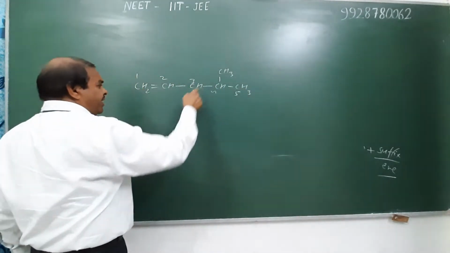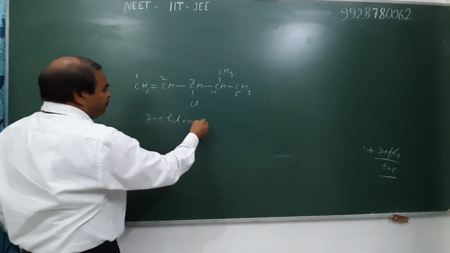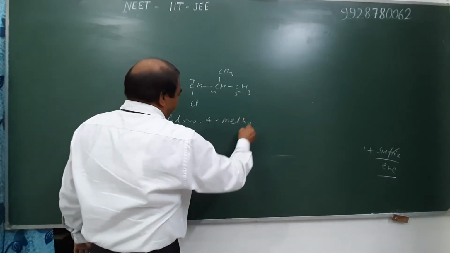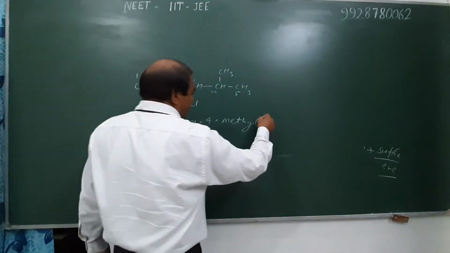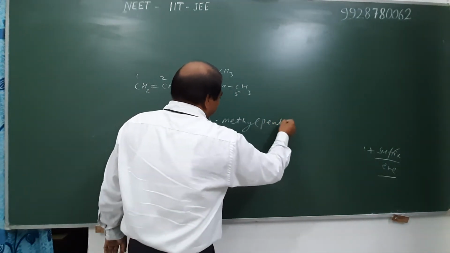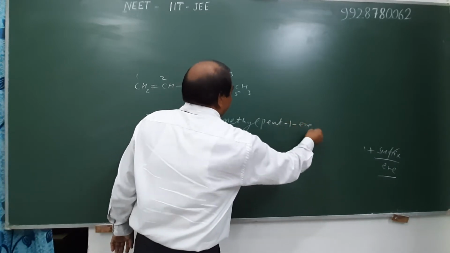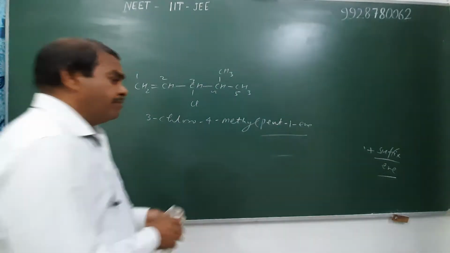Write the name of substituent alphabetically, and hence 3-chloro, 4-methyl. Total 5 carbons are there in the parent chain, and the root word for 5 carbons is pent, and the position of multiple bond is first, and hence pent-1-ene, or simply written as 1-pentene. These are the names of alkene.